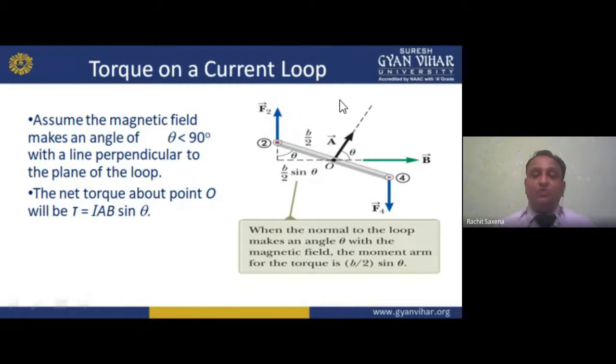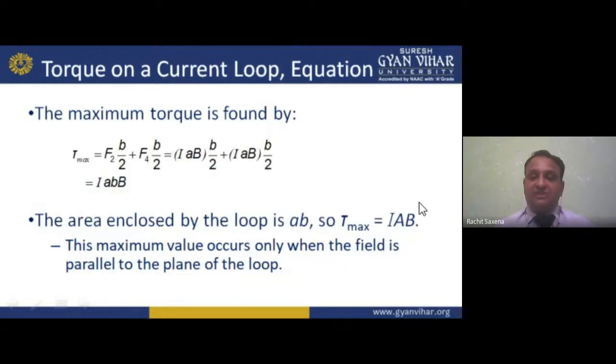What I'm doing here, my dear student, is changing this into the angle. When the normal to the loop makes an angle theta with the magnetic field, the moment arm for the torque is b by 2 sin theta, sorry, not cos. Here we are making the sine angle, so it will become b by 2 sin theta. Using this sin theta, I'm changing my equation from the previous one. The previous equation is this, IAB.